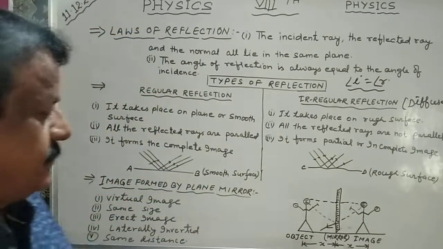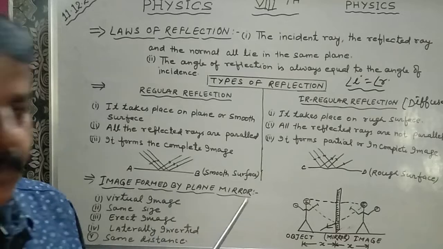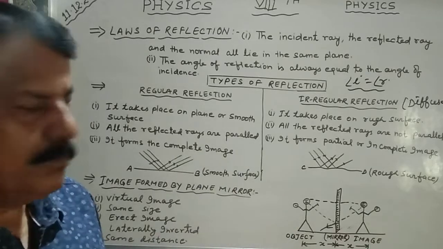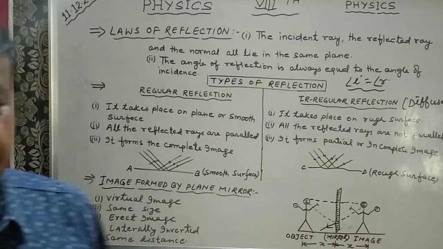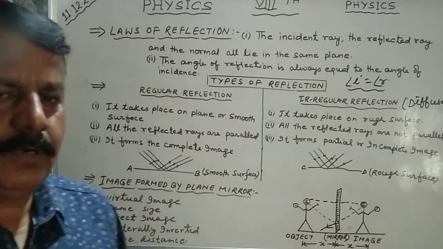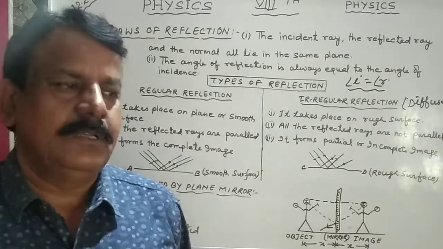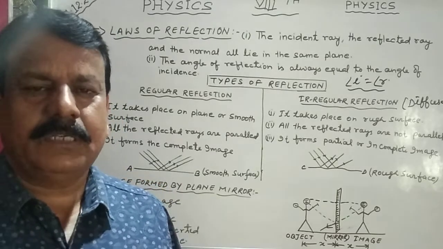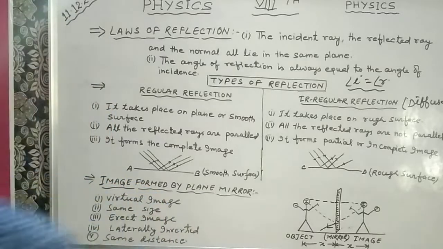So you have to draw this figure also. These two figures are also important. This difference is very important, and the laws of reflection are very important. So this is a very important part of the light chapter. So this much only today. Just go through it and try to understand. Okay, thank you.